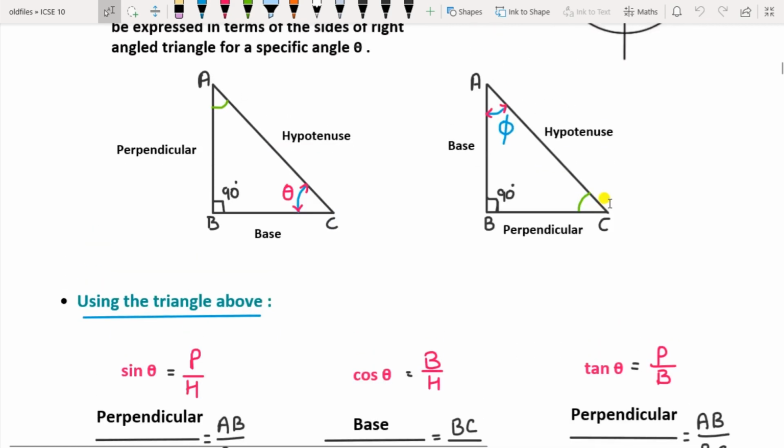Now we are considering a regular right angle triangle here. I have drawn a regular right angle triangle which is right angled at B.